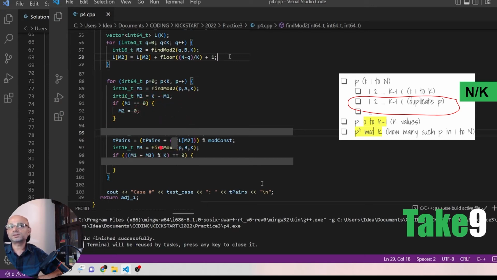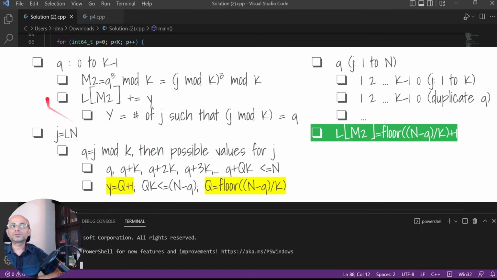Our final answer used to be adding L of m2, but now we need to take care of this repetition: how many such i result in p, which is in the order of n by k. So this is how we calculated floor of n minus q by k plus 1 for y, in the q case.